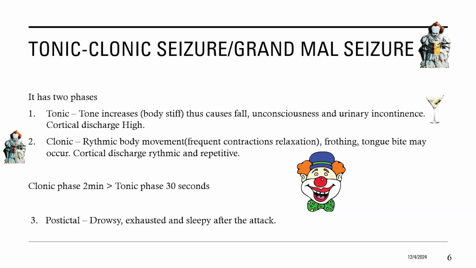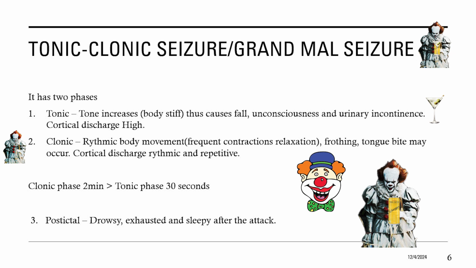Also the clown laughs, so it can cause frothing and tongue bite in this phase. Now you can see the clown is bigger than the vodka glass, so duration of clonic phase is greater than the tonic phase. Clonic phase is for 2 minutes and tonic phase is for 30 seconds. Post-ictal is the drowsy, exhausted and sleepy state of the patient after the attack due to very high neuronal activity.